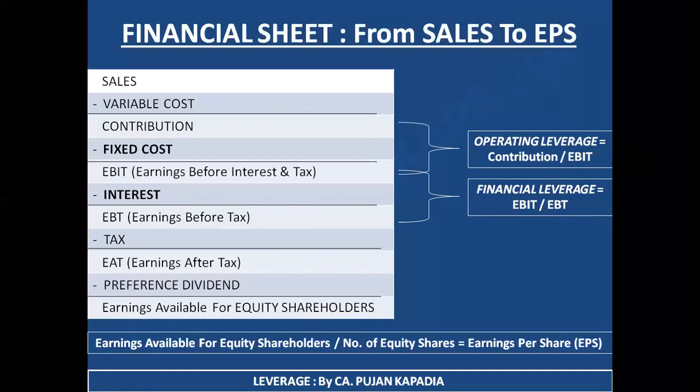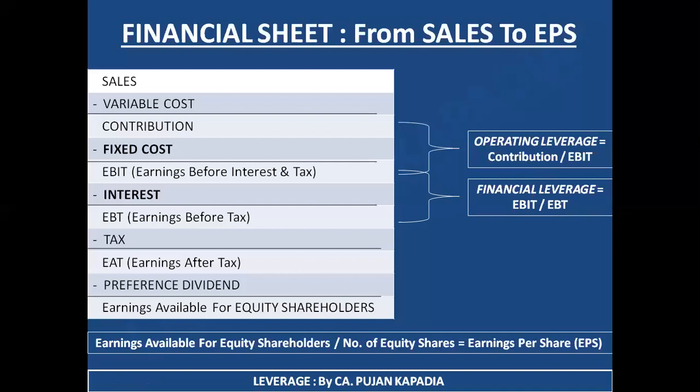So this is a much easier way to remember the formula if you are clear with the order of the financial sheet. I have told you guys that please learn this particular order properly. This is going to be useful in many of the applications. It is not limited only to this particular chapter, but when you are going to study decision making concepts, the same sheet is going to be useful to you guys. Fine. And at the end, I have told you in the previous slide that these are two different aspects. One is related to my fixed cost, which I have named operating leverage. One is related to my fixed financial cost, which I have named financial leverage.